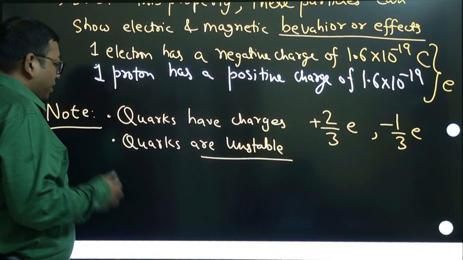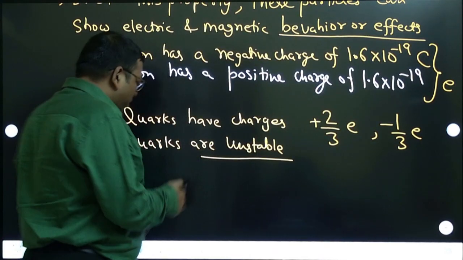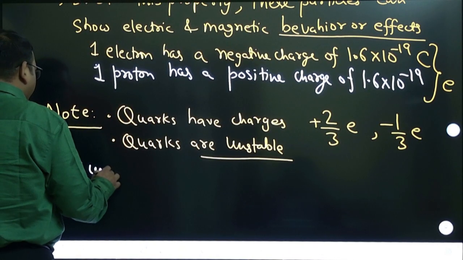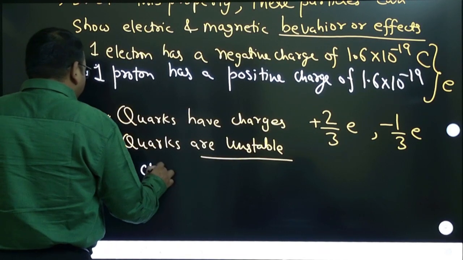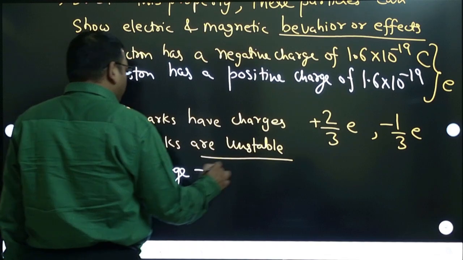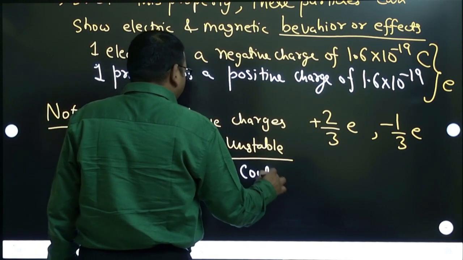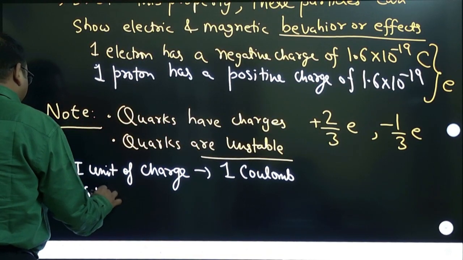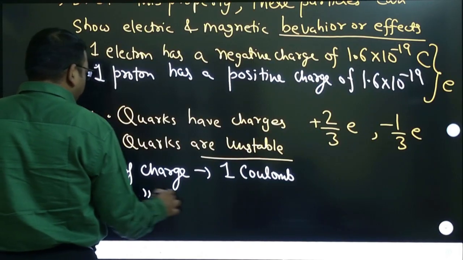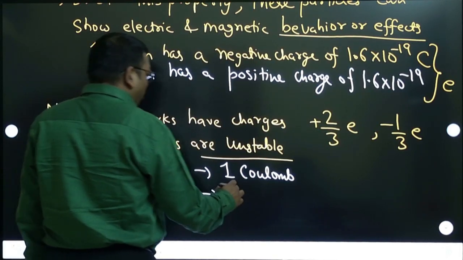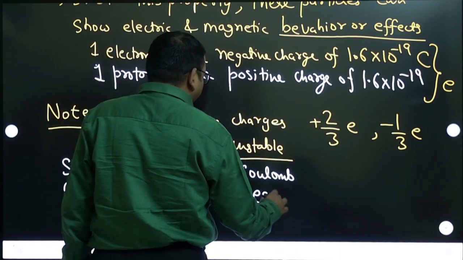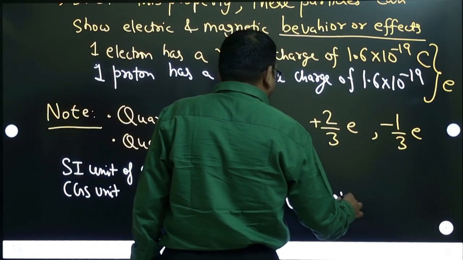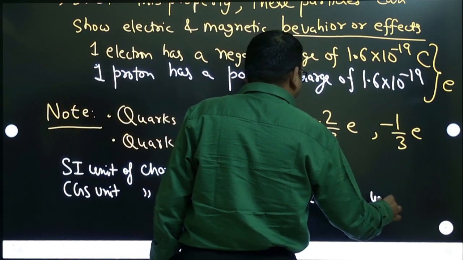Then let us also note the units of charge. SI unit of charge is coulomb. We already know that 1 coulomb, but there is a CGS unit also. CGS unit of charge is 1 ESU, which is called electrostatic unit.